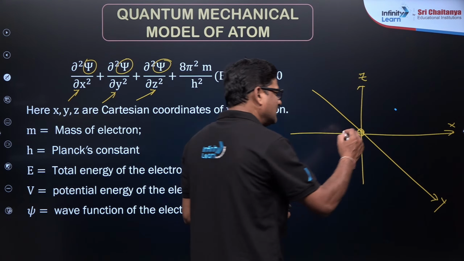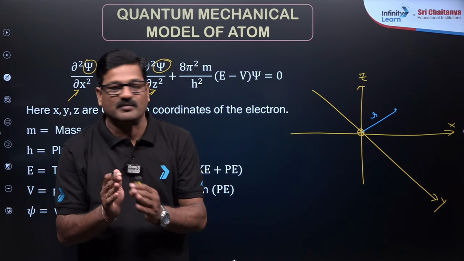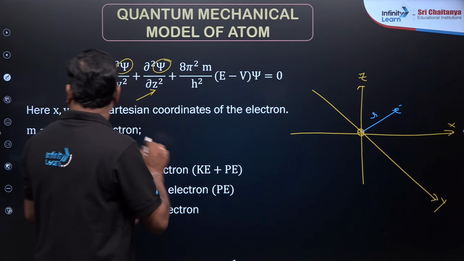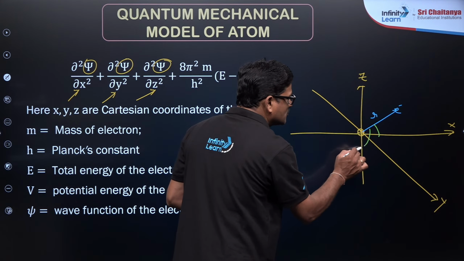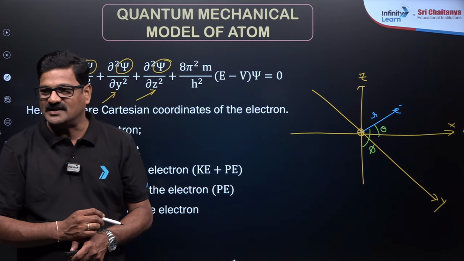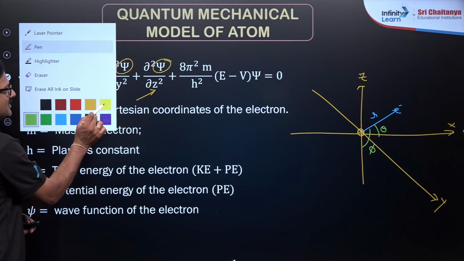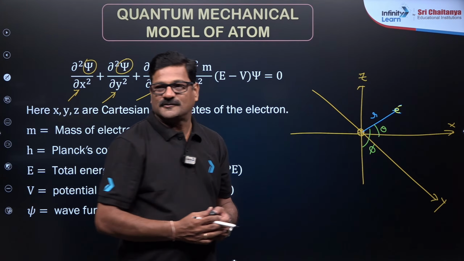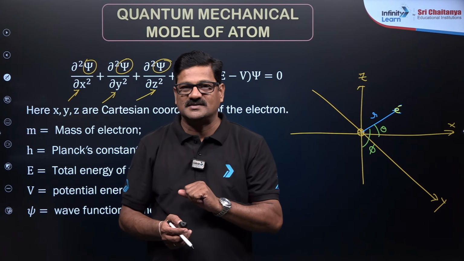One is the distance from here to here, that is called radial probability, right? And the angle between here and here is going to give you angular probability. By taking this, the electron existence can be located here. So the electron existence probability may be solved like this.